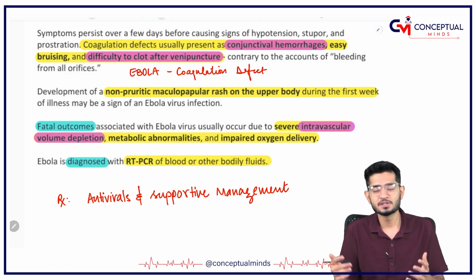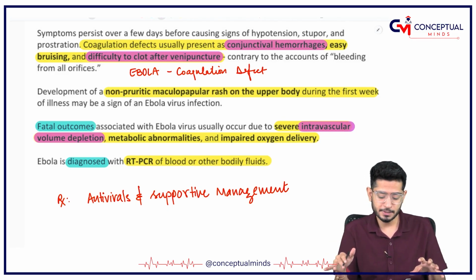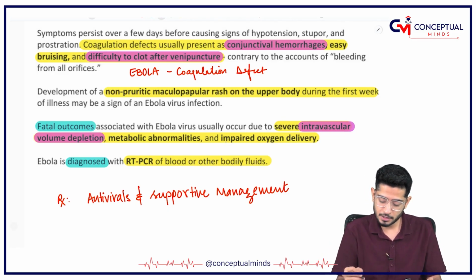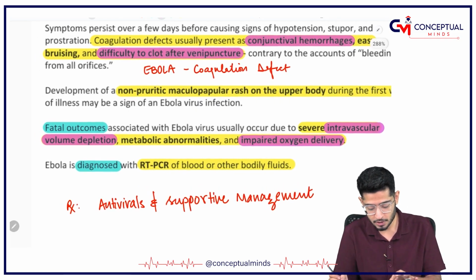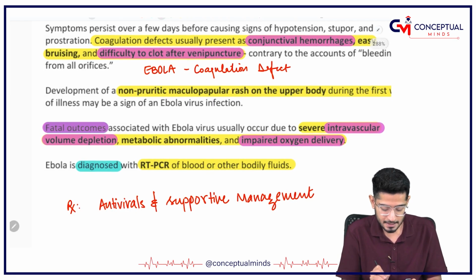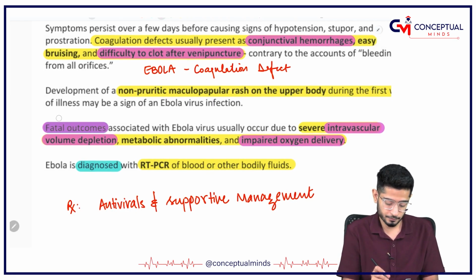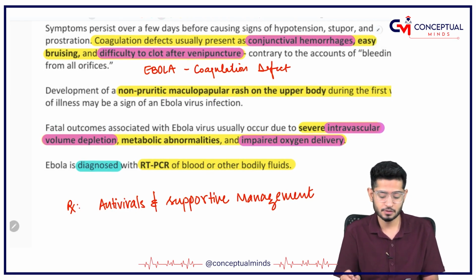Because the bleeding is not stopping, there will be volume depletion, and once there is volume depletion, there will be impaired oxygen delivery, and because the oxygen delivery is impaired, the cases can be fatal also.